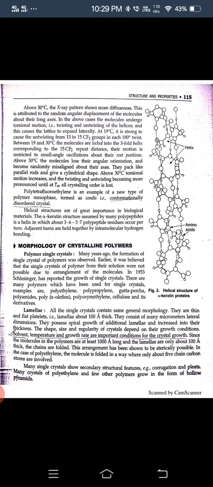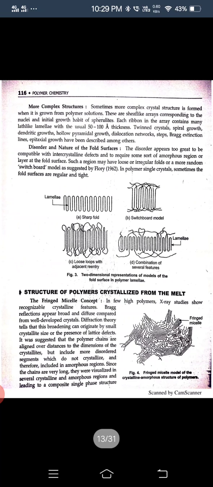We already discussed this topic in the previous lecture: lamellae and more complex structure, and the surface of polymer lamellae. Next topic is structure of polymer crystallized from the melt. After melt, what is the structure of the polymer? We discuss this in this topic.